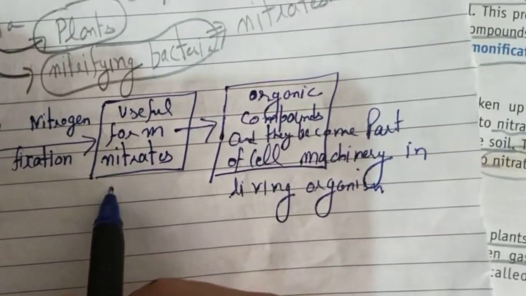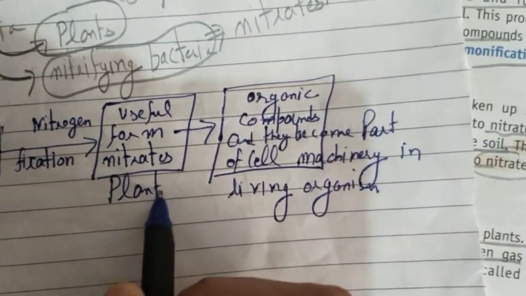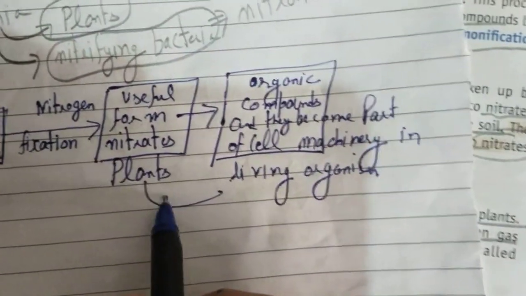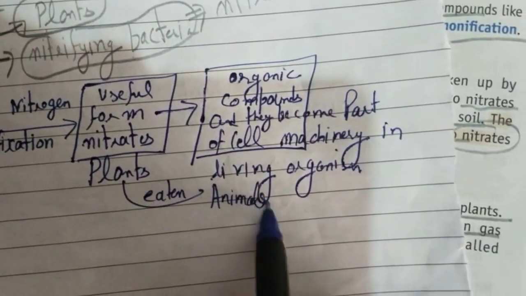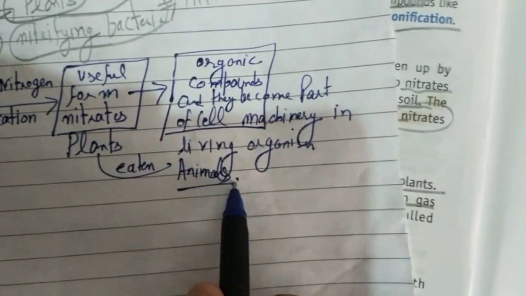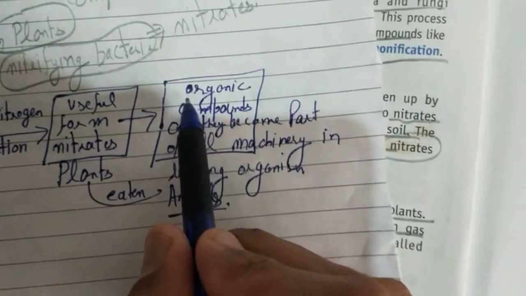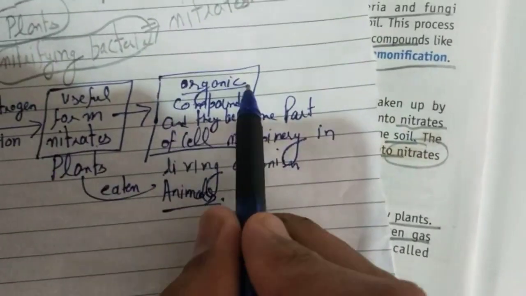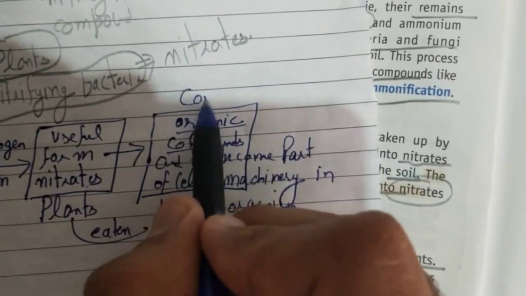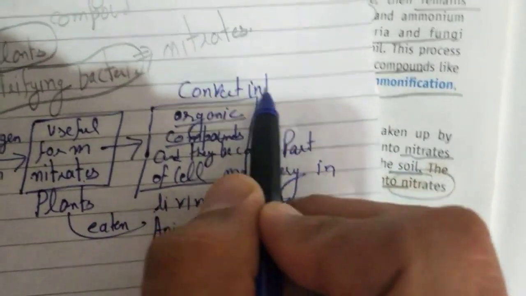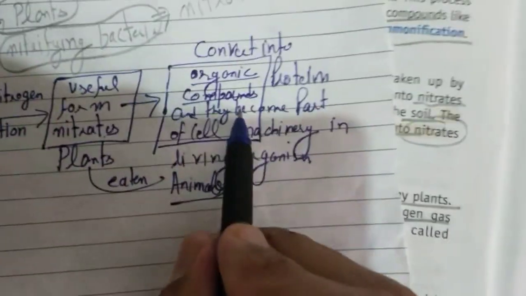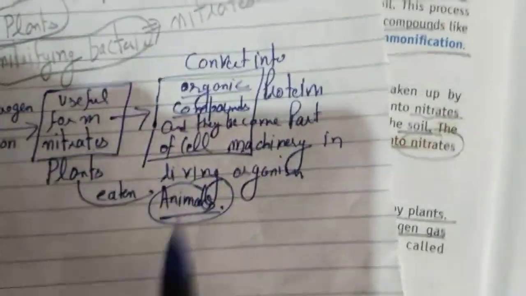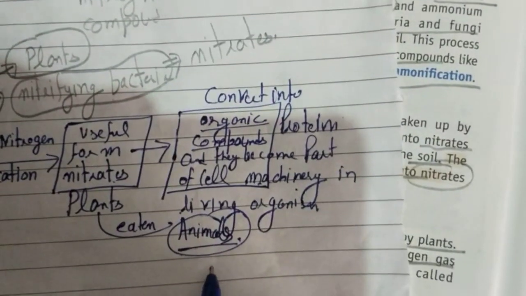This nitrogen will be absorbed by plants, and these plants will be eaten by animals. In the animal body, these nitrates will convert into organic compounds like protein, and this protein becomes a part of the cell machinery of these animals.